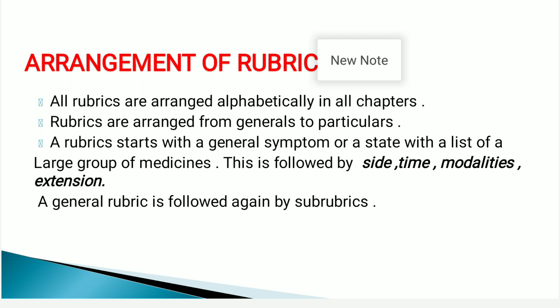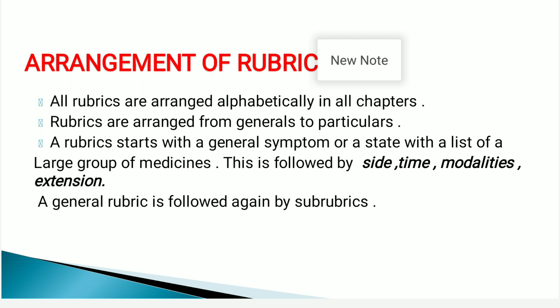So the rubric starts with a general symptom with a list of large group of medicines, and this group of medicines is followed by some fixed criteria.